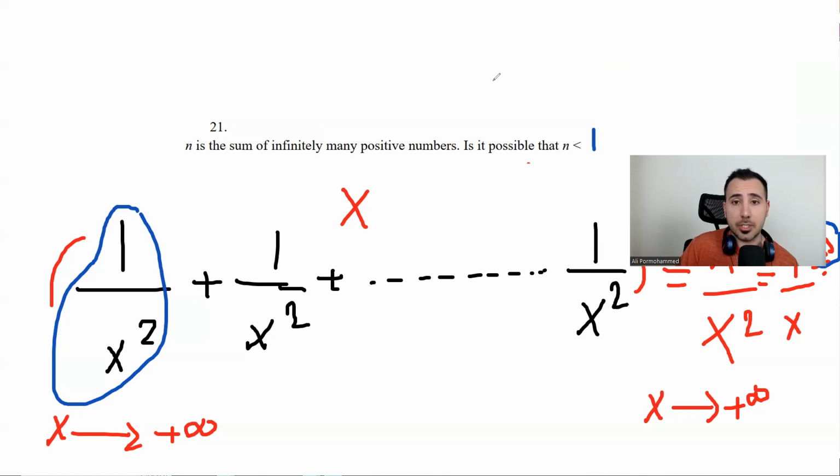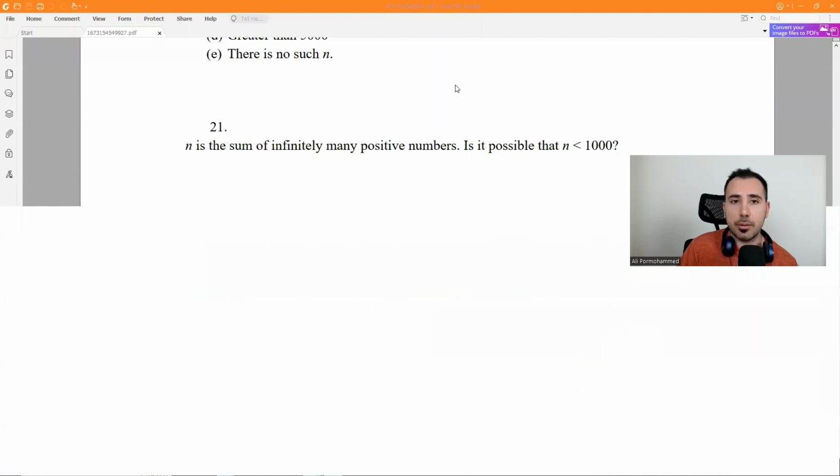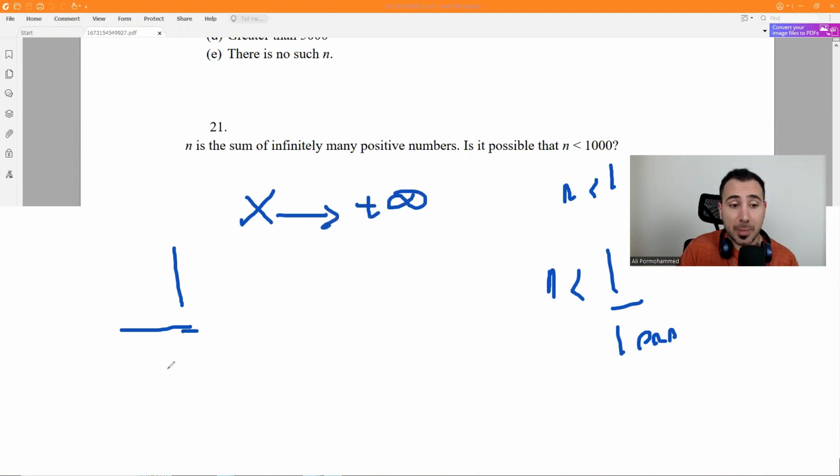So let's go back to the question. 1,000 is a large number. Even if the number is 1, we say yes. If n is smaller than 1 over 1,000, still yes. Why? We have infinite numbers, of course, but we make each of those numbers even smaller. See, if we have x and x is positive infinity, we'll make each one infinity squared. So they will be really, really small, and when we add them, it's still 0.